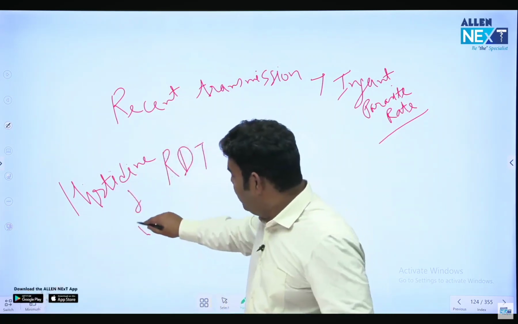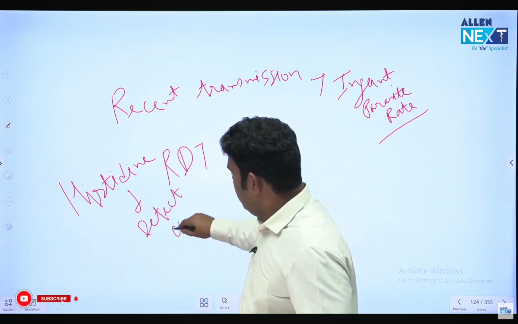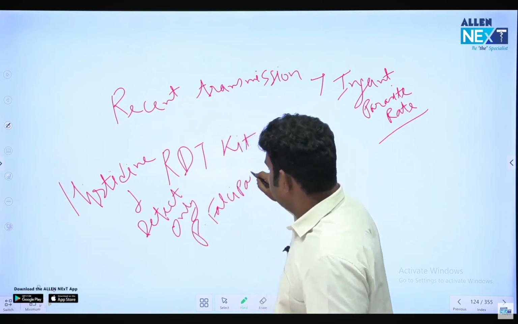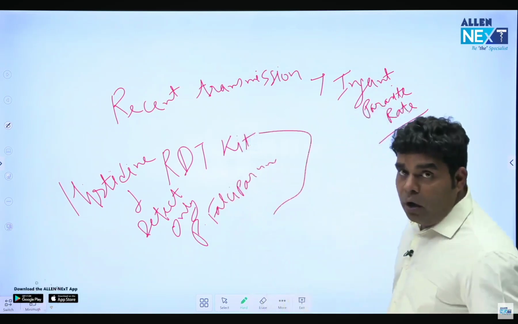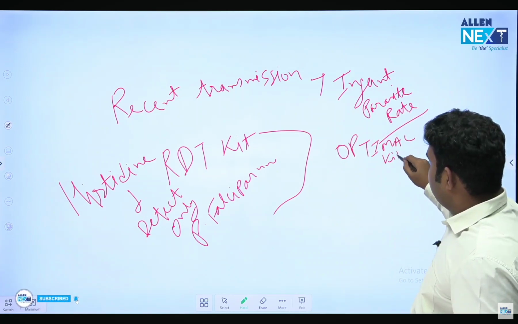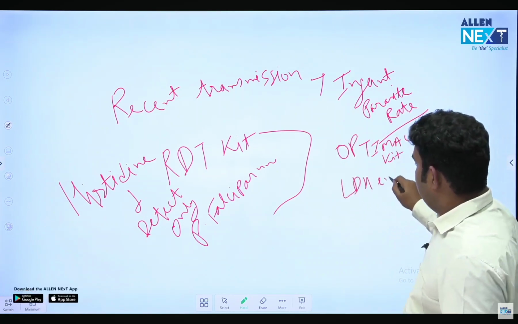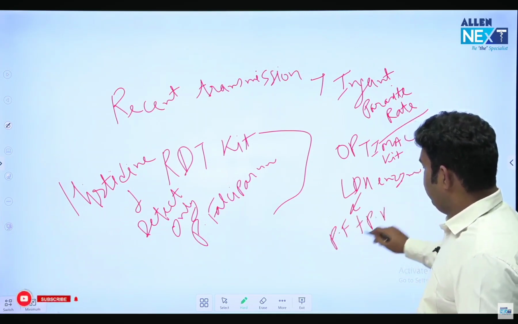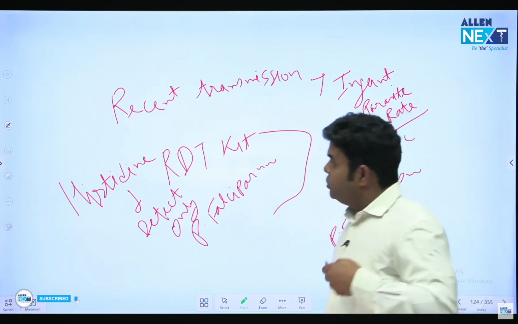No, it detect only Plasmodium falciparum. Only Plasmodium falciparum का पता लगाता है. There is one more kit, which is optimal kit. Optimal kit have lactate dehydrogenase enzyme, and that optimal kit with lactate dehydrogenase enzyme, it can detect both Plasmodium falciparum plus Plasmodium vivax. Okay. Chalo, next question.